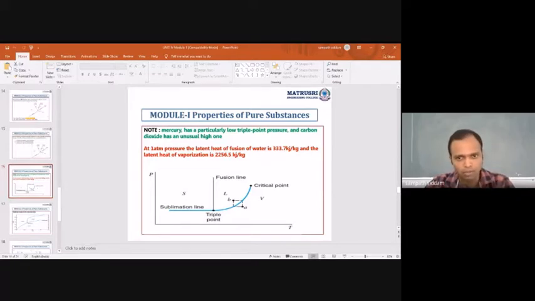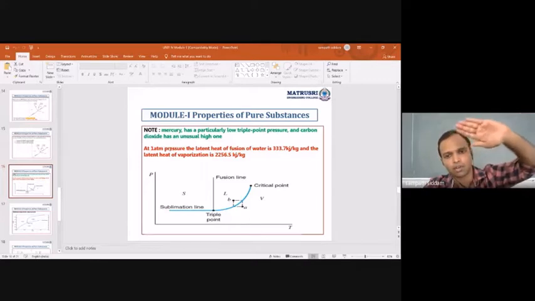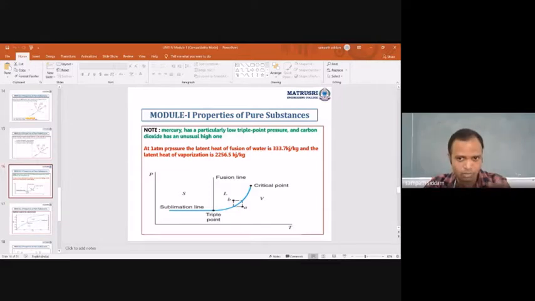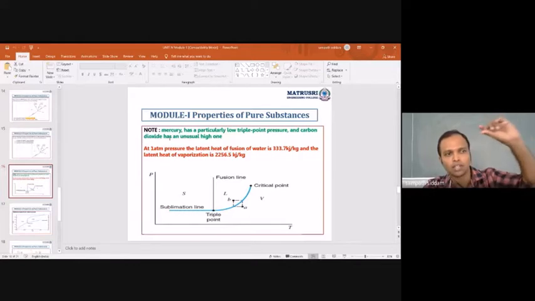Just before, I told you that for a substance at its triple point, the phase change takes place from solid to liquid, liquid to vapor. Below that triple point value, the change usually takes place in the sublimation zone. So for different substances the triple point is different.